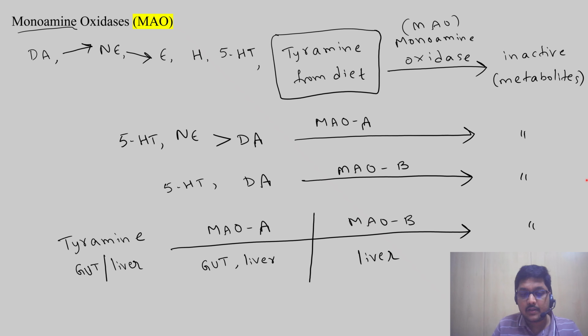Let us know what the MAO enzyme inhibitors are. When this monoamine oxidase enzyme is inhibited, there will be an increase in the activity of dopamine, norepinephrine, epinephrine, histamine, and serotonin. When serotonin activity is increased, it acts as an antidepressant. When norepinephrine activity is increased, it acts as an antidepressant. So monoamine oxidase inhibitors are used in the condition depression.